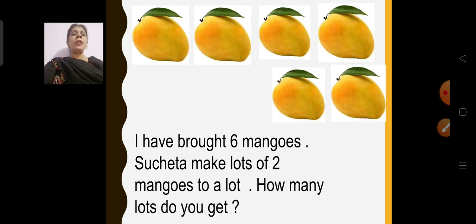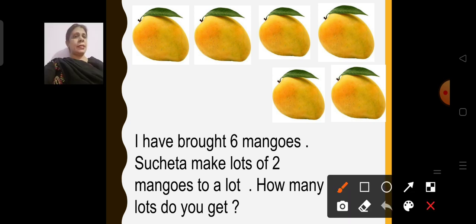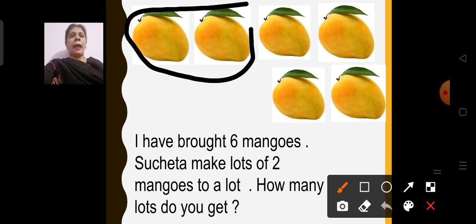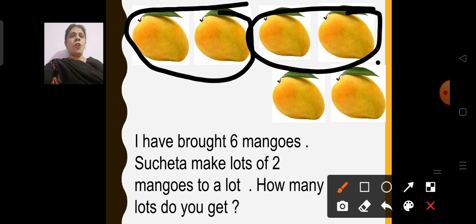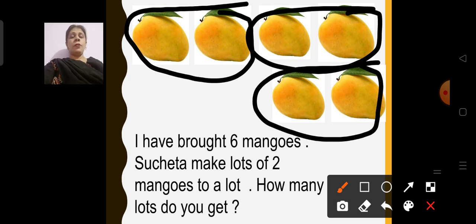Let us see now. Now I have brought 6 mangoes. Now I am having 6 mangoes with me. Sucheta, make lots of 2 mangoes to a lot. How many lots did you get? Now children, here I am having 6 mangoes with me. How will I form a group or how will I make a lot? Now I will make a lot of 2 mangoes in one lot. Again 2 mangoes in one lot and 2 mangoes in one lot.